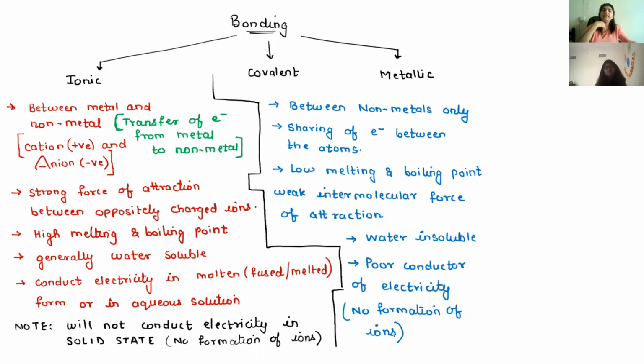So covalent bonding is sharing of electrons between non-metals. Ionic bonding is complete transfer of electrons. And metallic bonding is present only in metals, and that we will be doing later on, not now. Ionic bonding and covalent bonding are, you can say, a distinguishing character.